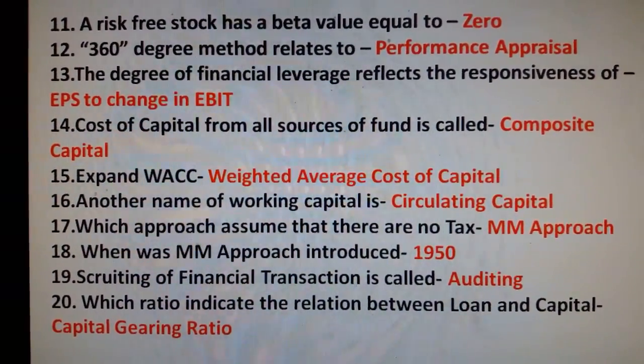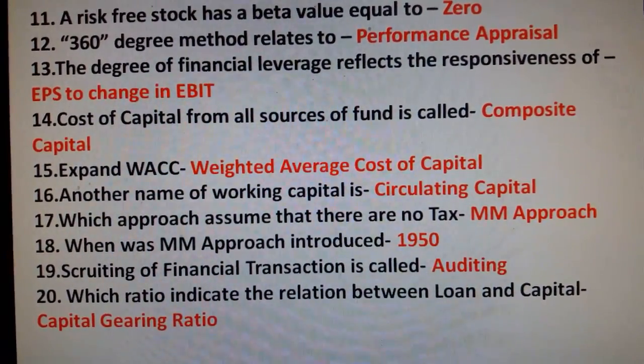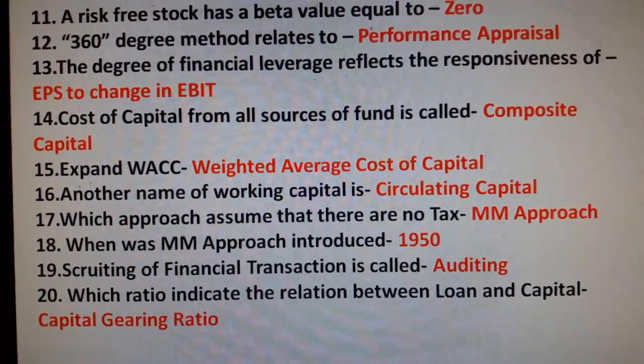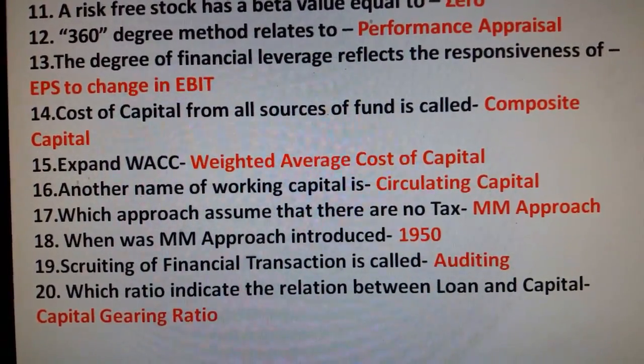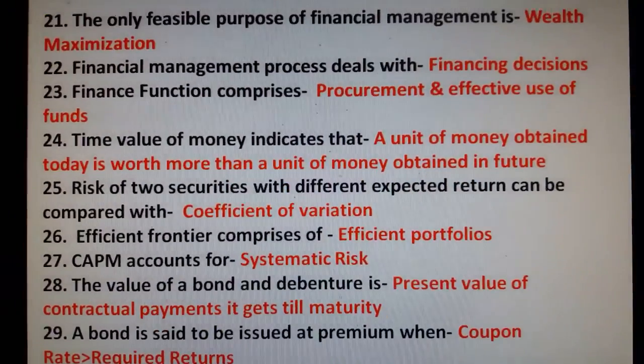Which approach assumes that there are no tax? MM approach. When was MM approach introduced? 1958. Scrutiny of financial transaction is called auditing. Which ratio indicates the relation between loan and capital? Capital gearing ratio. Question number 21.